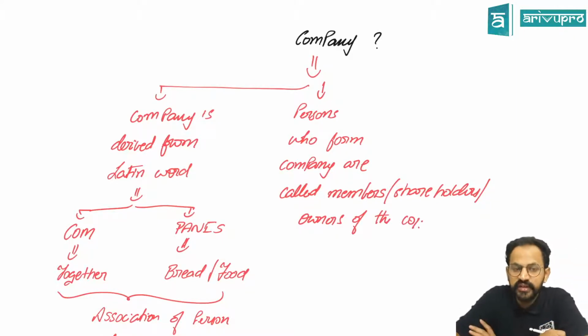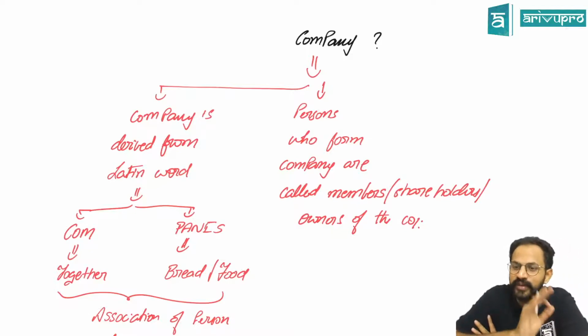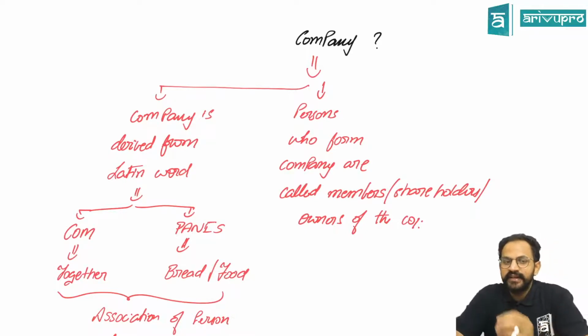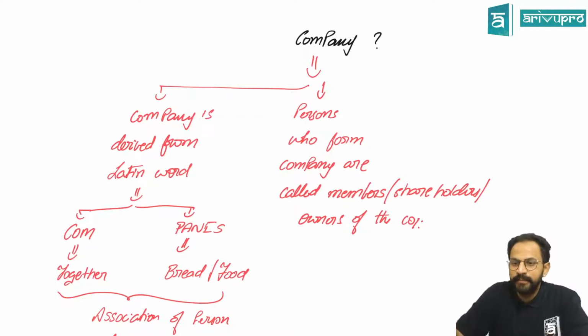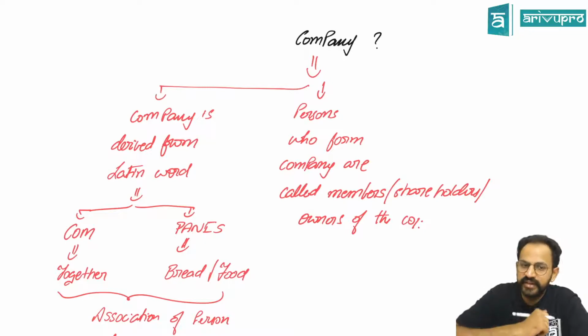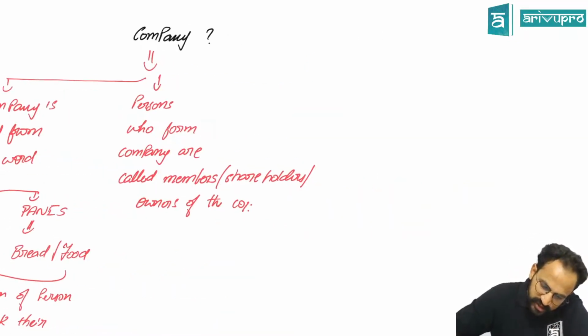So who are they, sir? People who come together and want to do some business, whoever starts the idea, they pool in the money and invest in the company. For investing in the company, they get something in return. What is that called? It is called shares. Whoever are the shareholders are called the actual owners of the company. Now, we use the third word, called share.